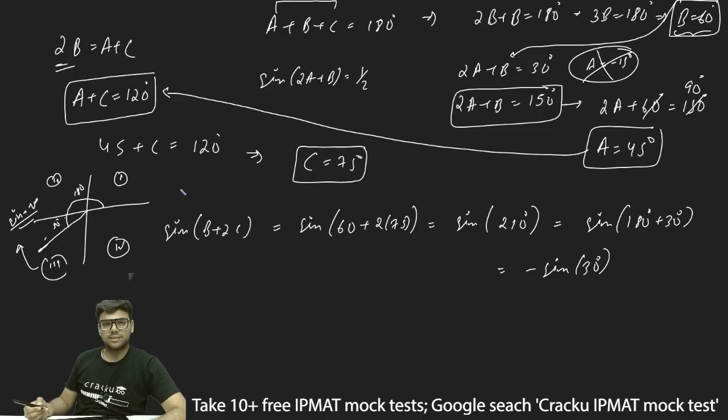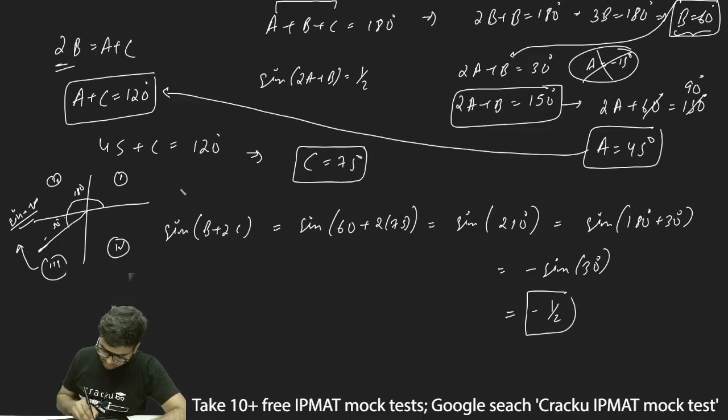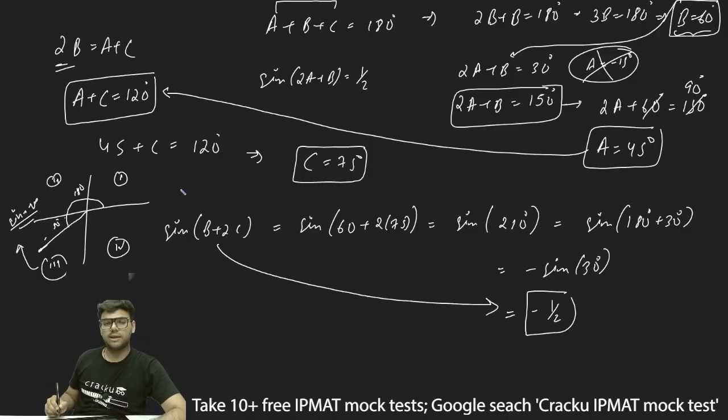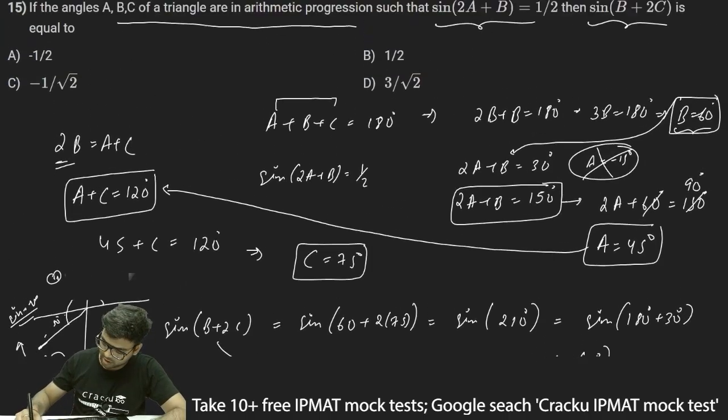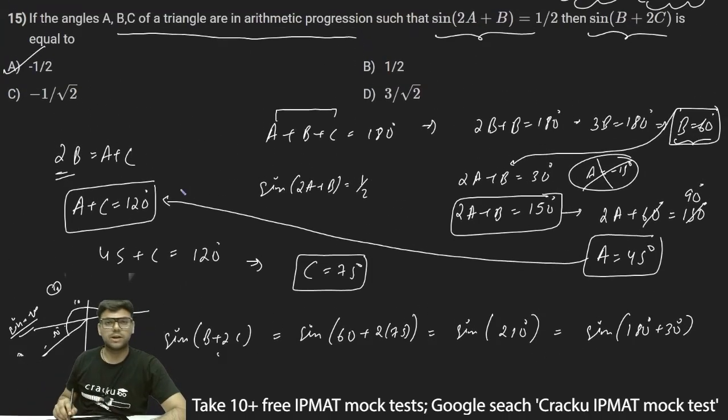Now again, sine 30 is what? Sine 30 is 1 by 2. So this can be written as minus of 1 by 2. The sine of b plus 2c can be written as minus 1 by 2, and therefore I can say option A, which is minus 1 by 2, is the correct answer.